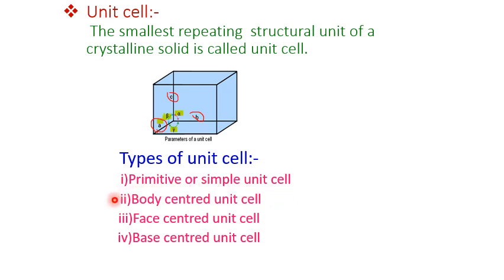Then third type is face centered unit cell. In this type of unit cell, the constituent particles are present at the center of each of the faces in addition to the corner particles. And last one is base centered unit cell. This unit cell consists of particles at the center of any two of its opposite faces in addition to the corner particles.